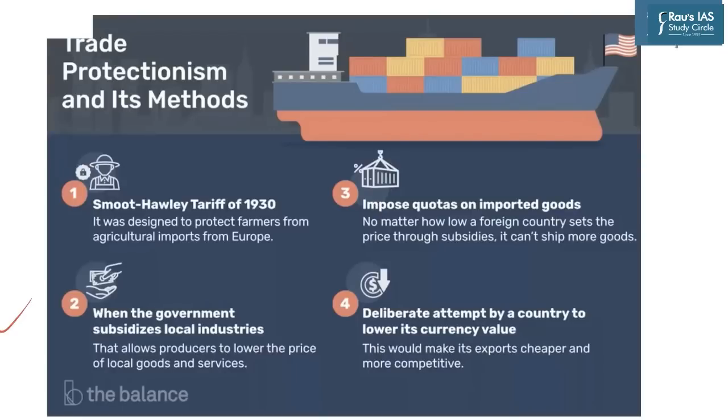Now, what are the protectionist policies and what are these tariffs and quotas and subsidies? So these are a way to carry out protectionism, which is a practice of following protectionist state policy, which allows for the government of a country to promote its own domestic producers, service providers, and thereby boost their domestic production of goods and services. For example, let's say if there is a government contract, and if Government of India mandates that only Indian companies can bid for that contract, that is a kind of protectionism. Similarly, let's say that Government of India puts a limit on how much cars can be imported, let's say 100 per year, that is a quota.